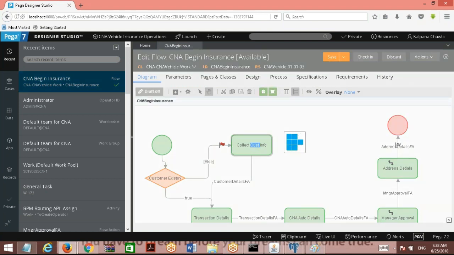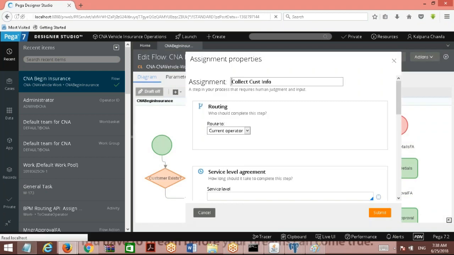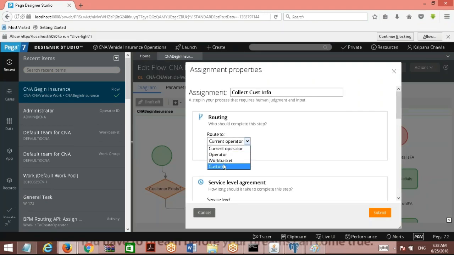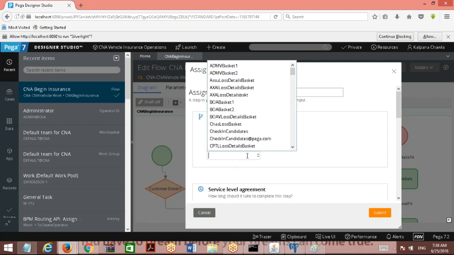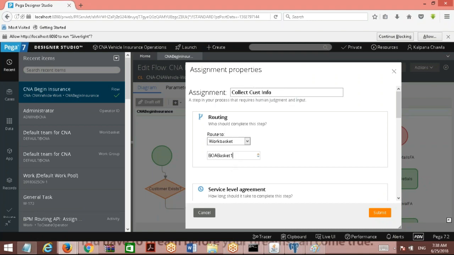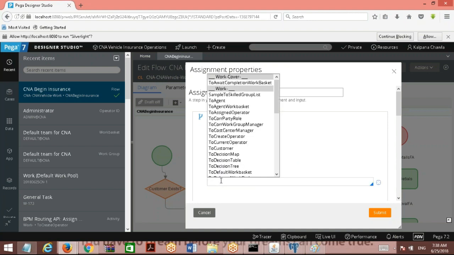So if you go to an assignment, similar to the option that we have seen, route to operator, we have another option called route to work basket. Here you can choose the name of the work basket. When you choose route to work basket, the assignment will be routed to the respective work basket. If you go to custom also we have an option to route to work basket. So guess and tell me what could be the activity which gets executed in the background when we route to work basket.